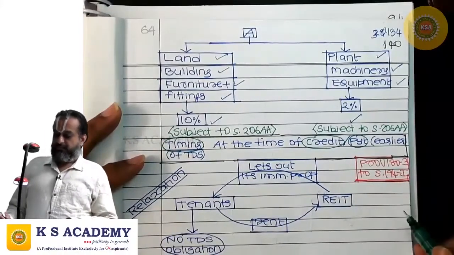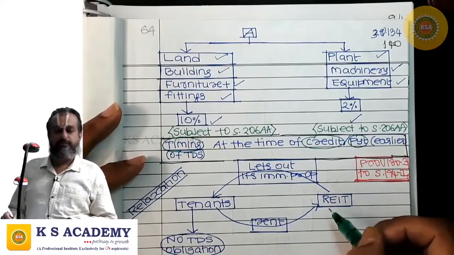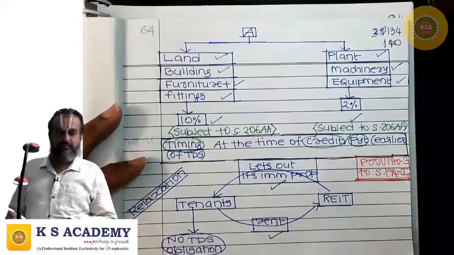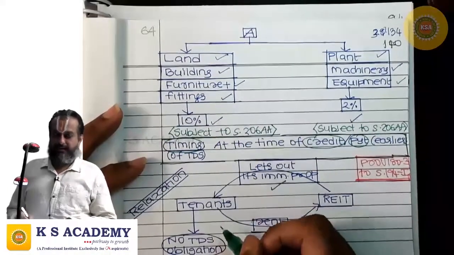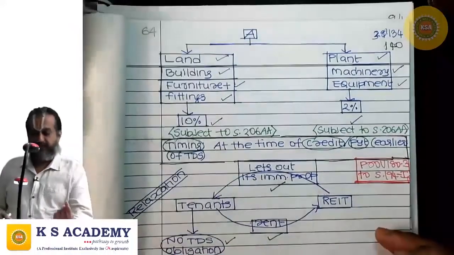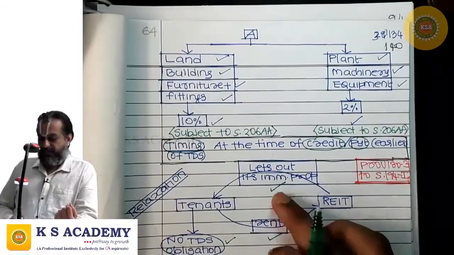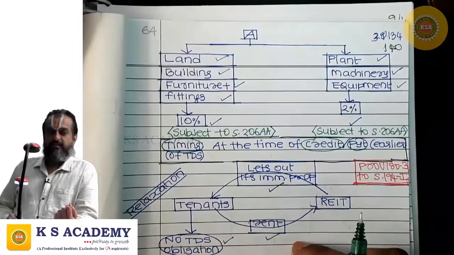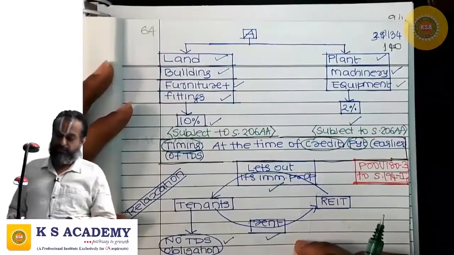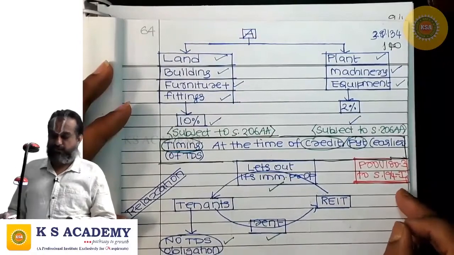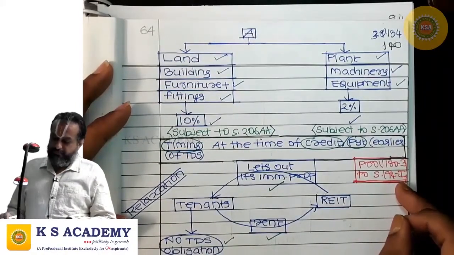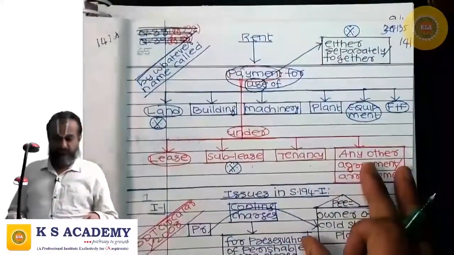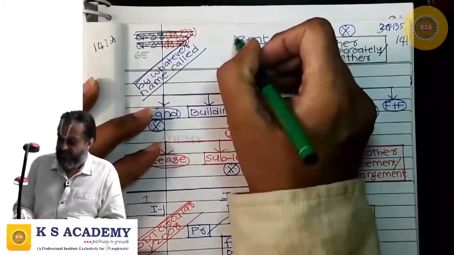Where the real estate investment trust lets out its immovable properties and it is earning rent, on such rent the payer, the tenant, has no TDS obligation. Why? Because this rent is exempt in the hands of the real estate investment trust. Therefore, the tenant has no obligation to deduct tax at source. This is given in third proviso to 194I. This was already discussed when I discussed the chapter business trust. It's a revision.